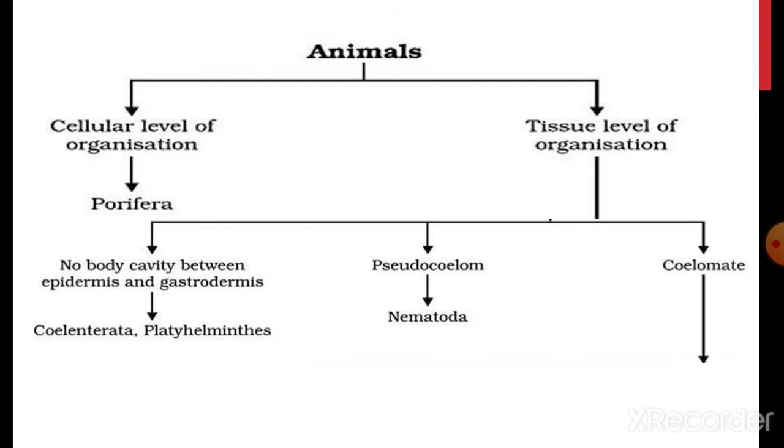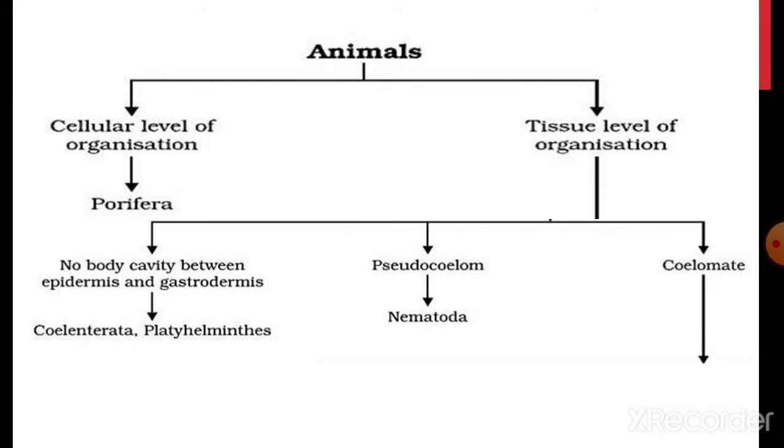Organisms that do not have a true coelom are acoelomate. There is no body cavity between gastroderm and ectoderm. The best examples of acoelomate organisms are Coelenterates and Platyhelminthes.